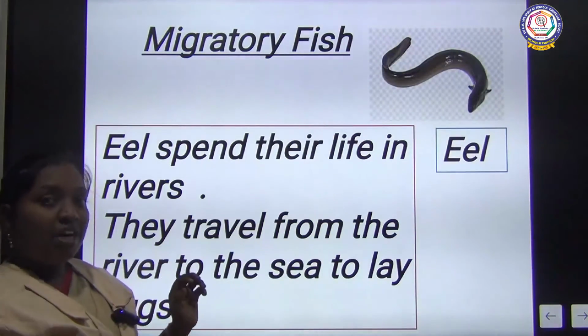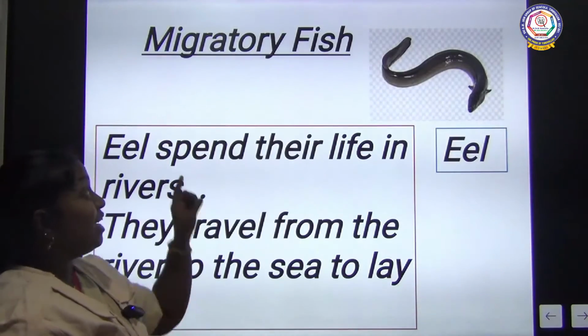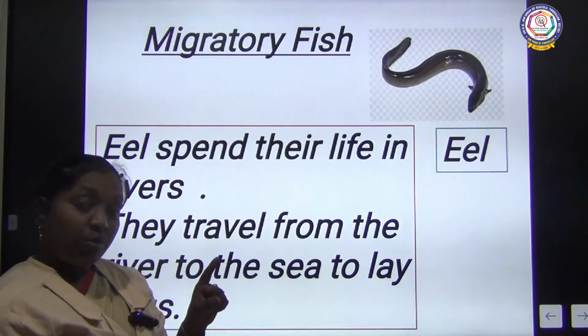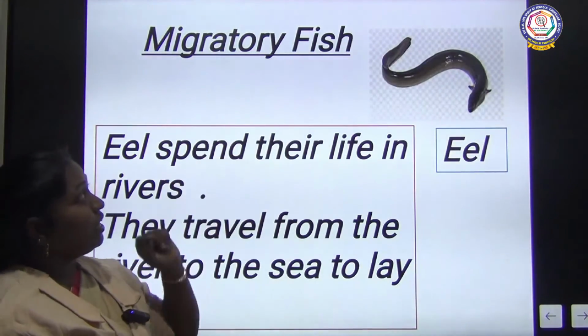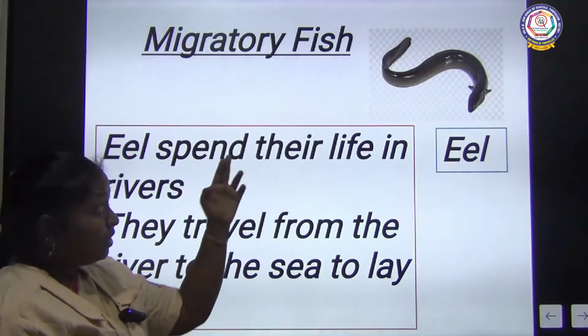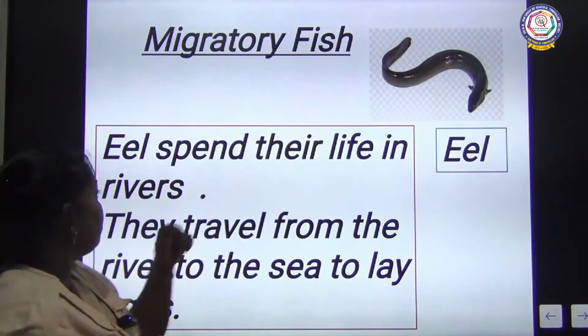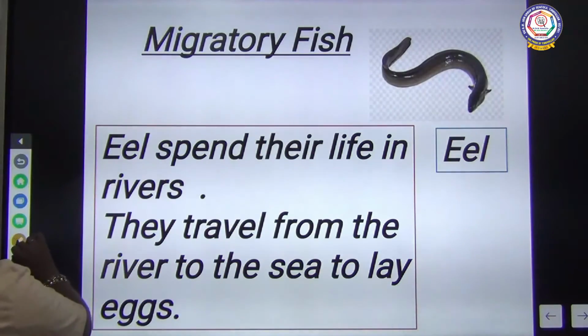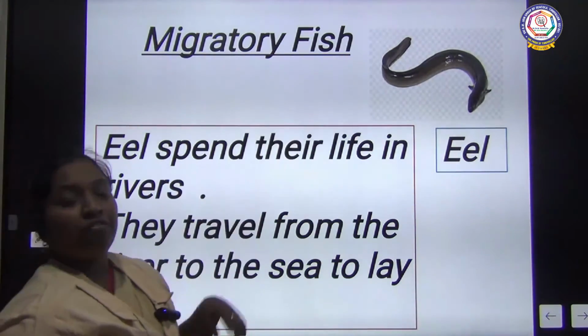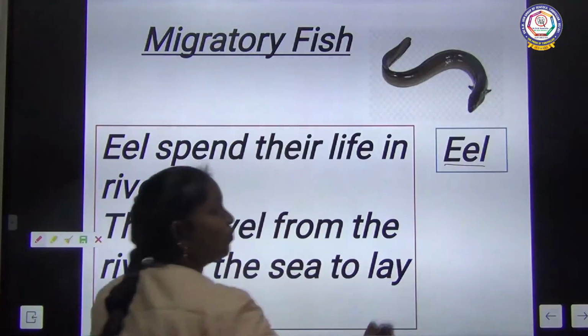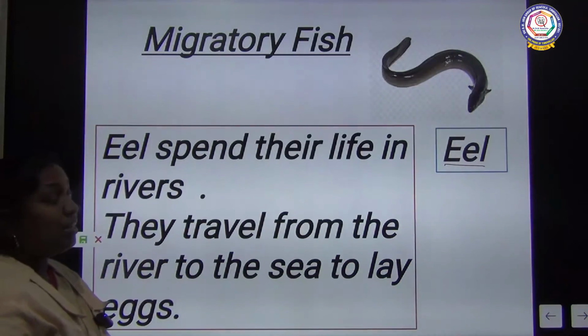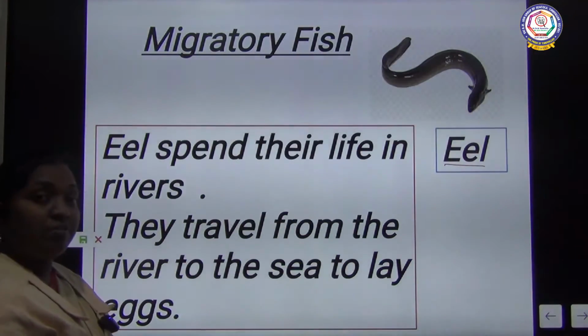The next example of migration is fish. First we saw the bird, now we have taken the fish. Look at the picture. It is not a snake, it is a fish. The name of the fish is eel. You can call it the electric fish also. It will give a shock.